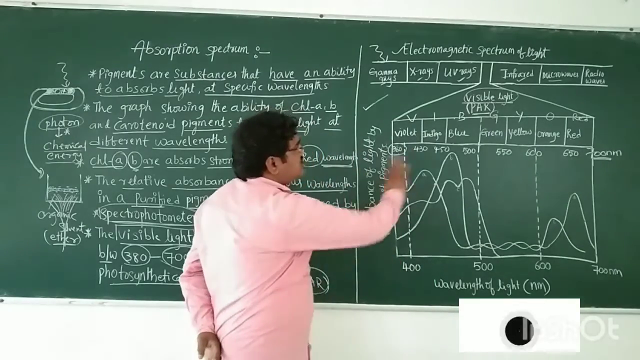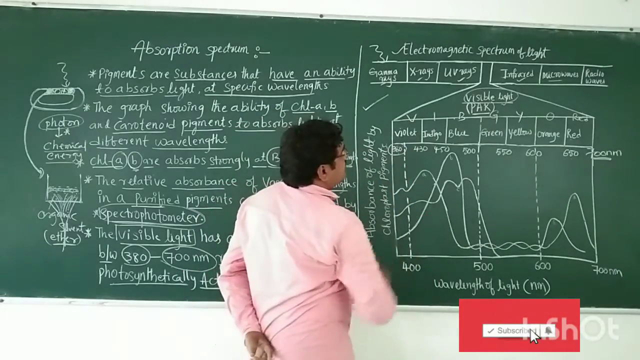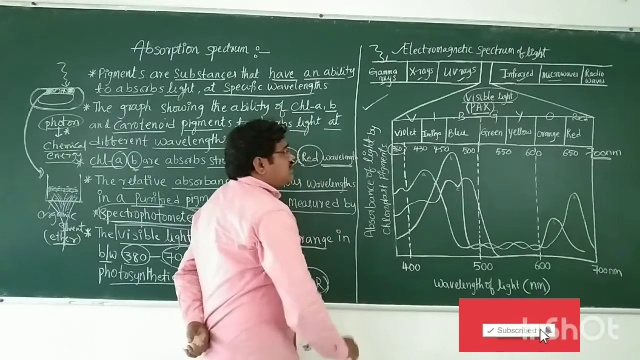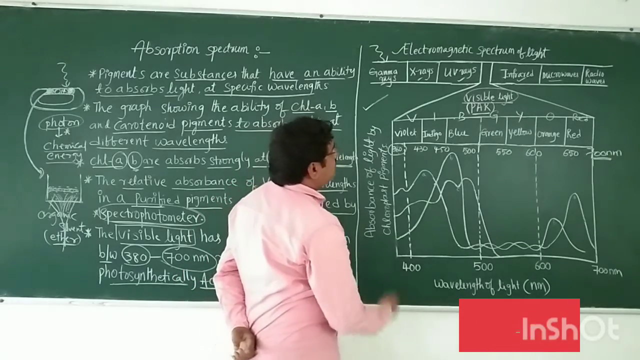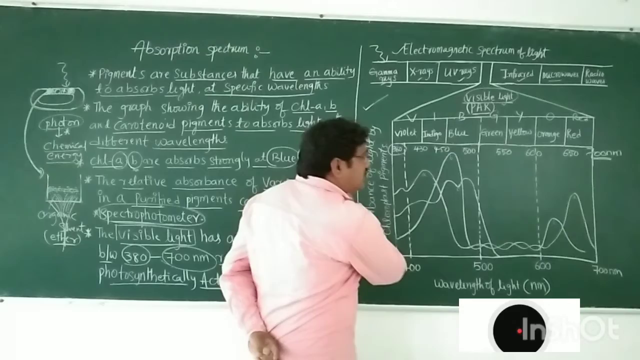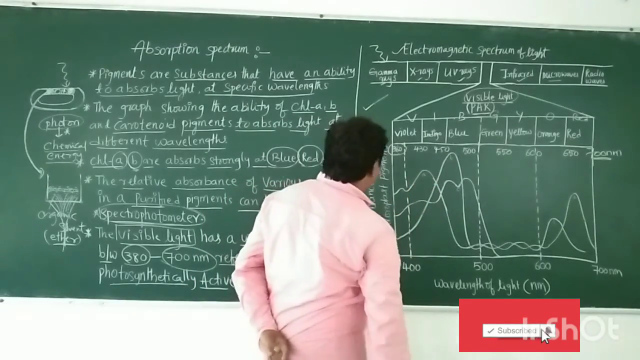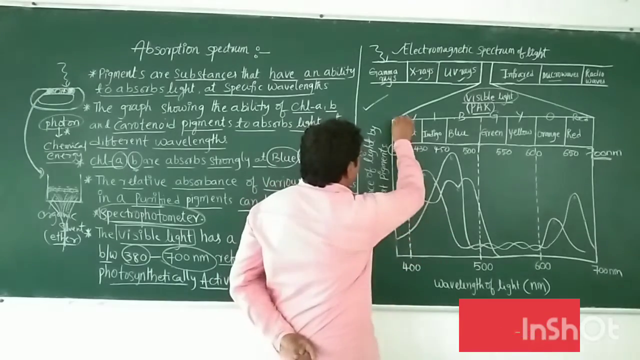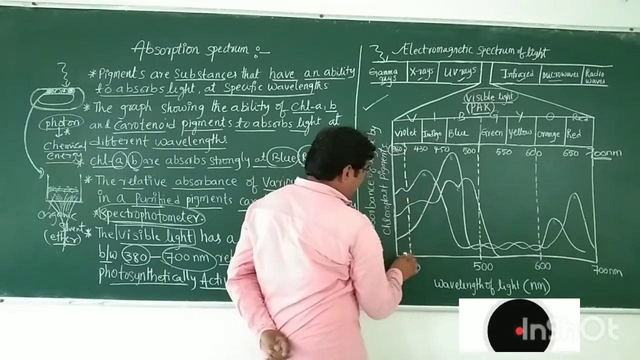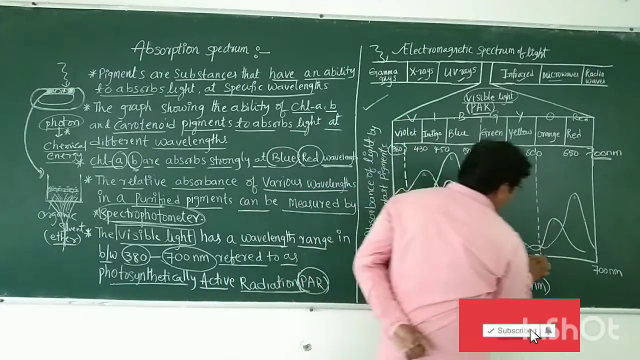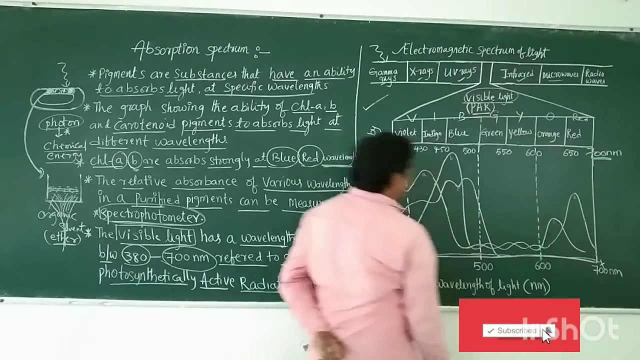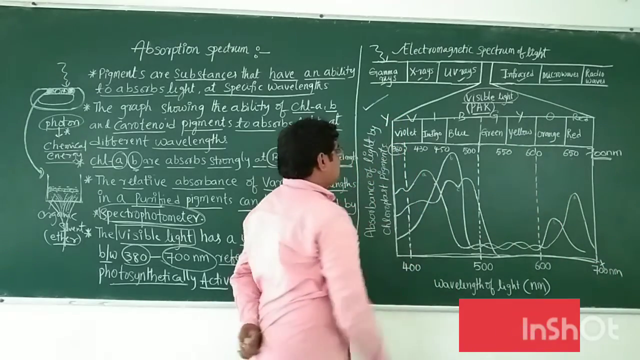In this visible spectrum, photosynthesis takes place. This graph is showing that this is the y-axis and this is the x-axis.